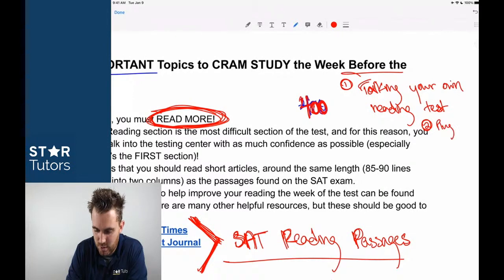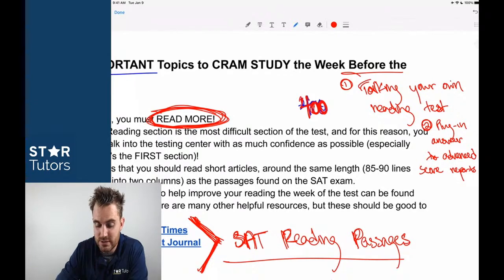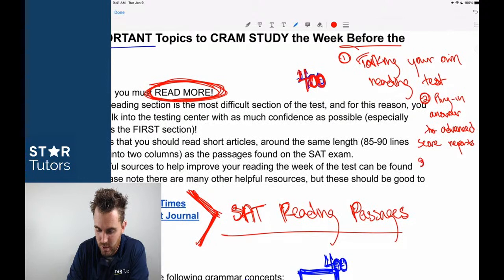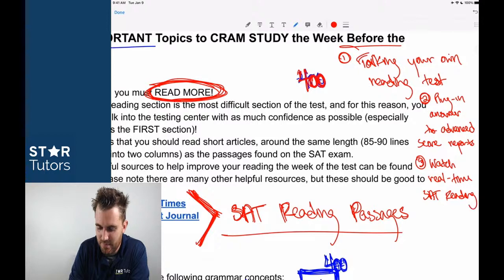Plug in answers to the advanced score reports. Okay, and then with your own test in front of you, step three, watch real-time SAT reading videos with your own test in front of you. That would be the step-by-step process.